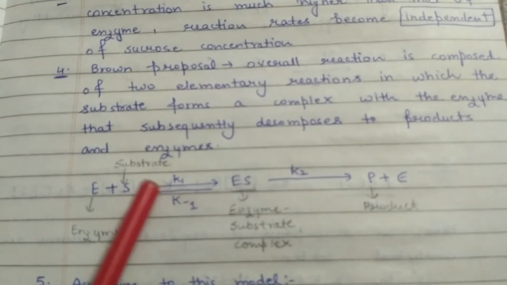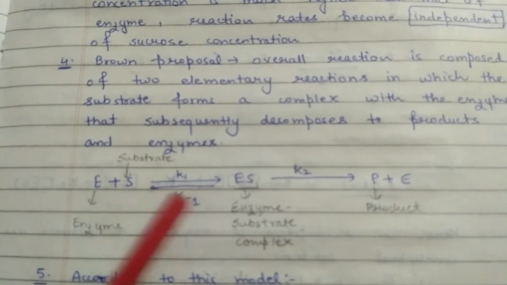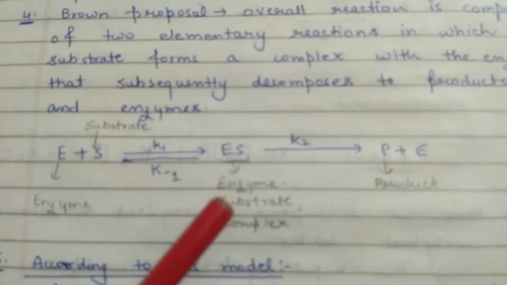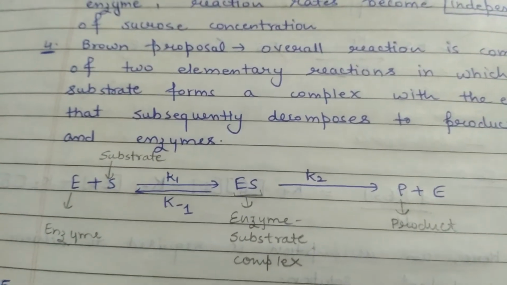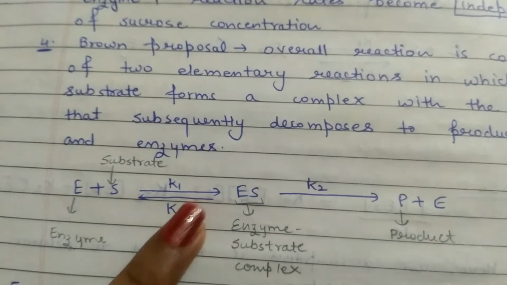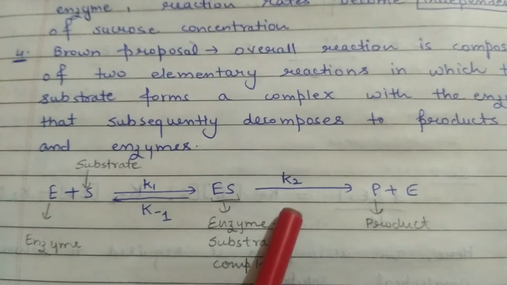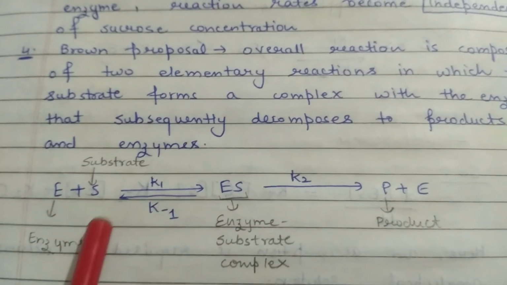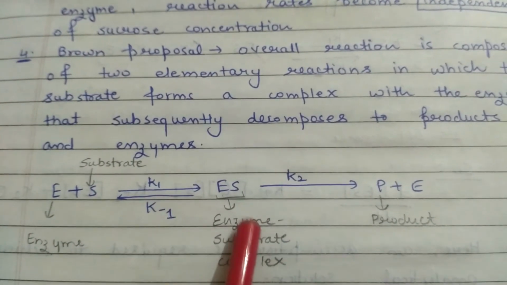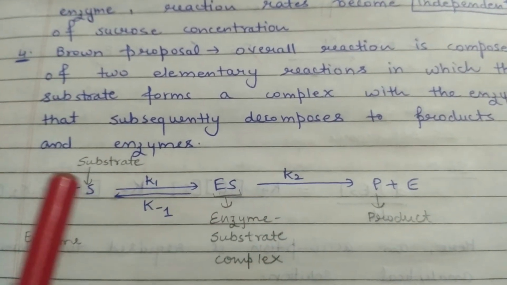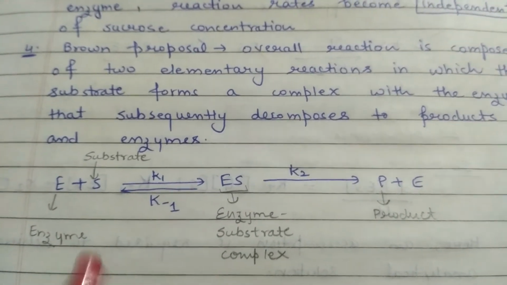Here you can see some rate constants, K1, K minus 1 and K2. When enzyme and substrate convert into enzyme substrate complex, the rate constant is denoted by K1, and when enzyme substrate gets converted into product and enzyme, the rate constant is K2. K1 represents the forward reaction, that is enzyme and substrate converted into enzyme substrate complex, and when enzyme substrate complex gets converted back into enzyme and substrate, it is represented by another rate constant, K minus 1.